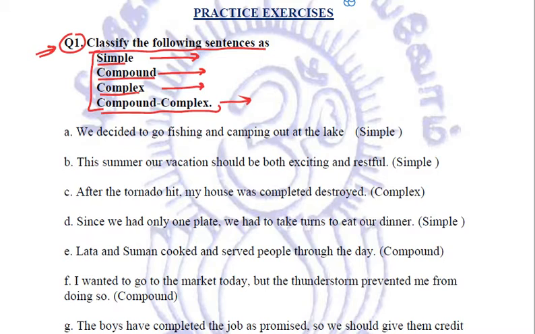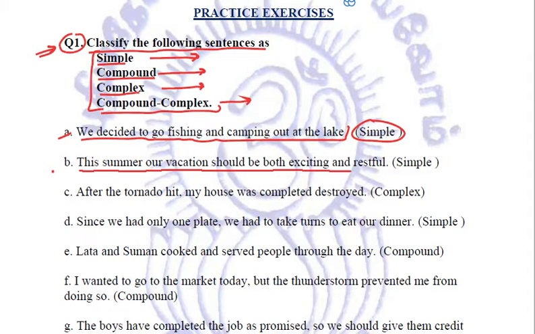So let us see the first sentence given to us. We decided to go fishing and camping out at the lake. Now this particular sentence is a simple sentence because it doesn't have any different clauses in it. Let us see the second sentence. This summer our vacation should be both exciting and restful. Again, this is a simple sentence.